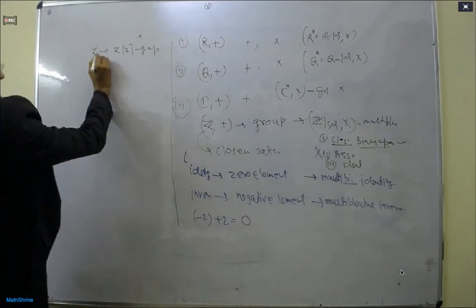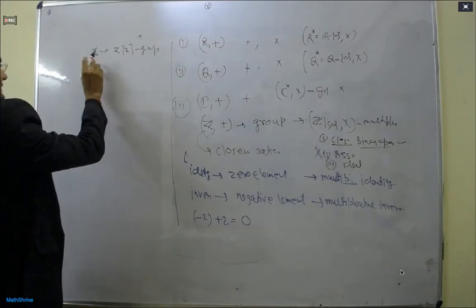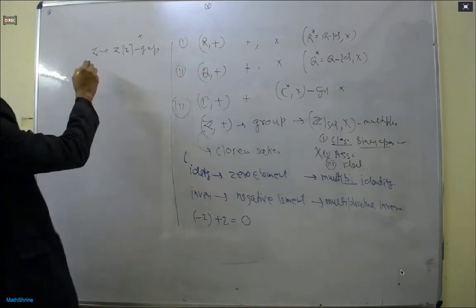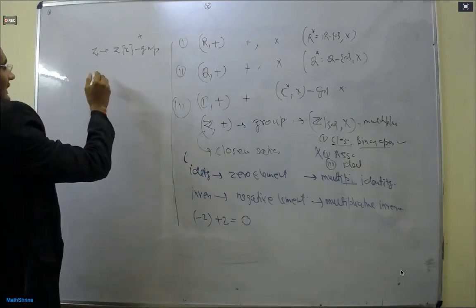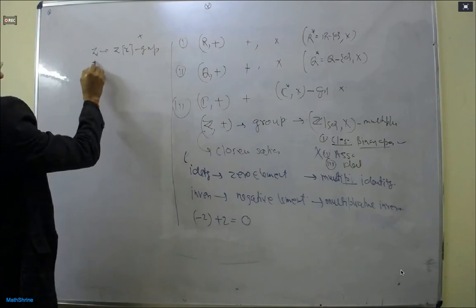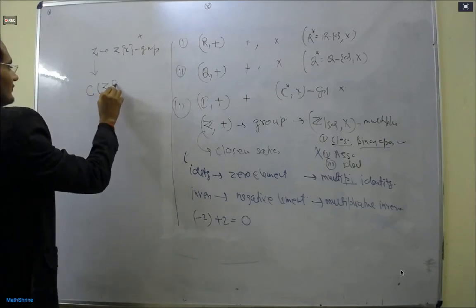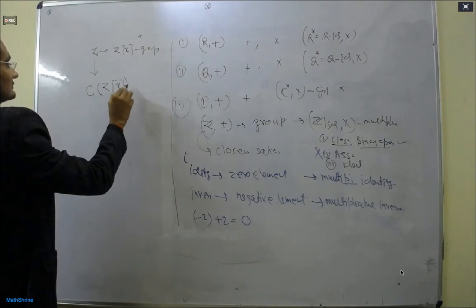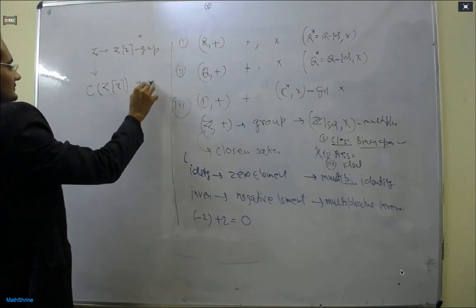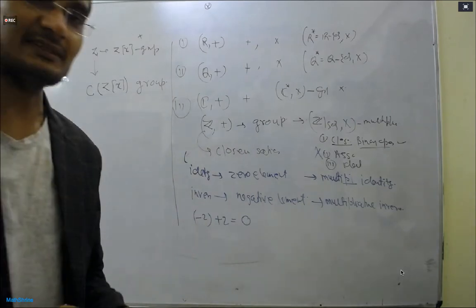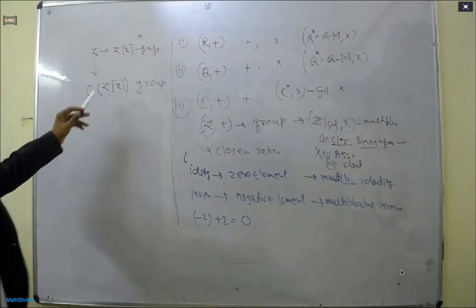And what about, suppose Z is a group, or can we say something about this C of Z of x? Will it be a group? The set of continuous functions defined from Z to Z, will it be a group?